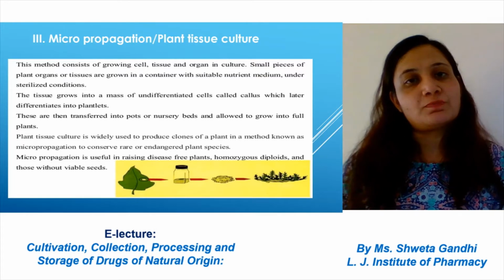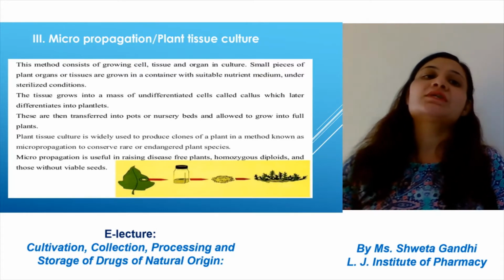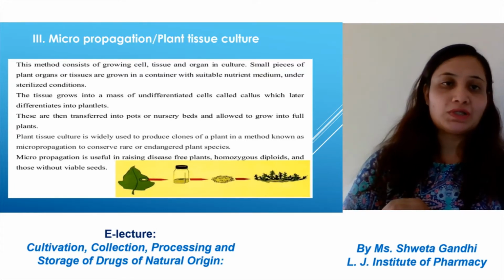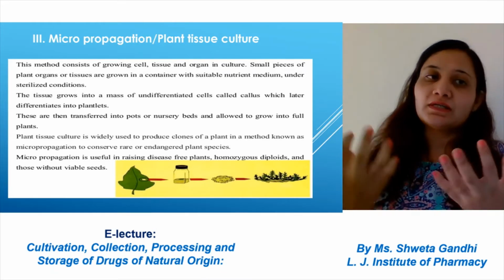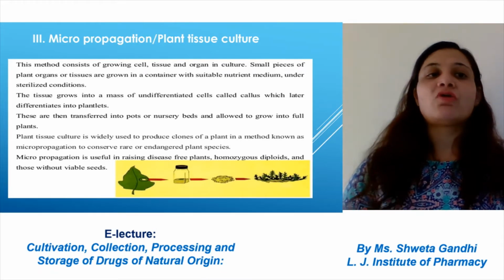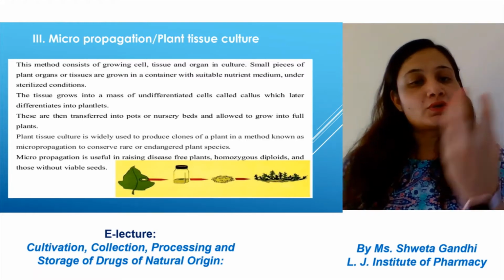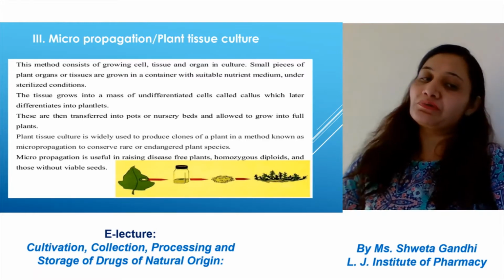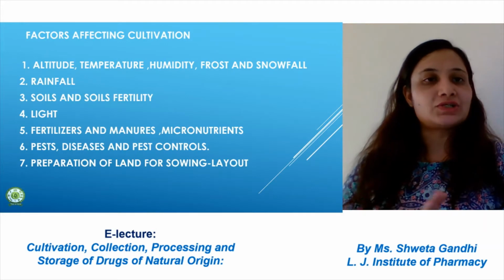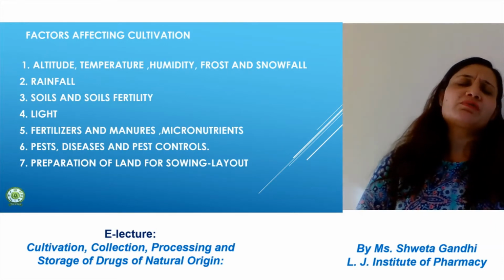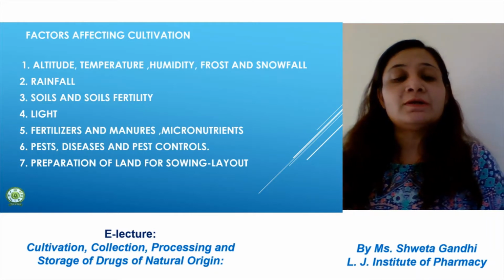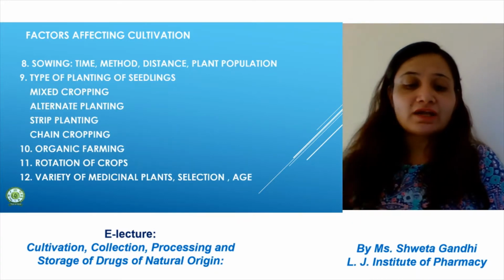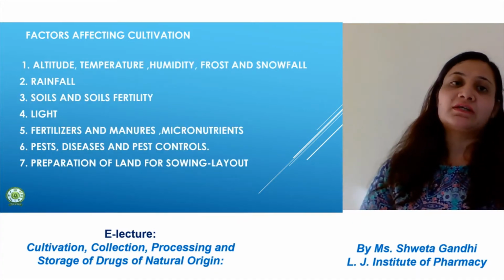Next is micropropagation. Micropropagation, as you have studied in plant tissue culture. This method consists of growing cell, tissue and organ in a culture. Small pieces of plant organ or tissue are grown in a container with a suitable nutrient medium under sterile condition. Now, an important question that can be asked from this portion is the factors affecting cultivation. I have given you 12 factors affecting the cultivation.